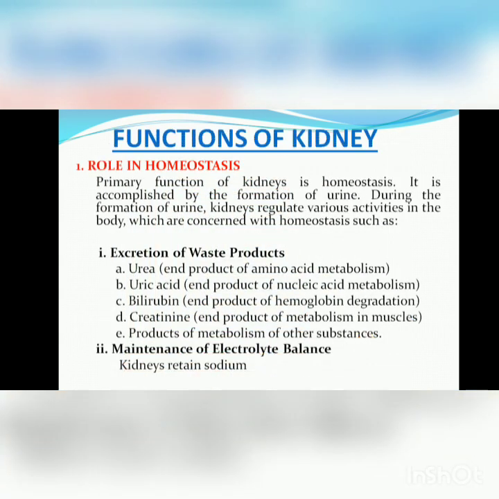Next is the functions of the kidney. As we discussed earlier, the kidney performs various functions in our body. The most important and primary function of the kidney is homeostasis. It is accomplished by the formation of urine. When urine is formed, it is just a waste product, the end product of various metabolic activities which should be removed from the body. The first function is excretion of waste products: urea, uric acid, bilirubin, creatinine and products of metabolism of other substances.